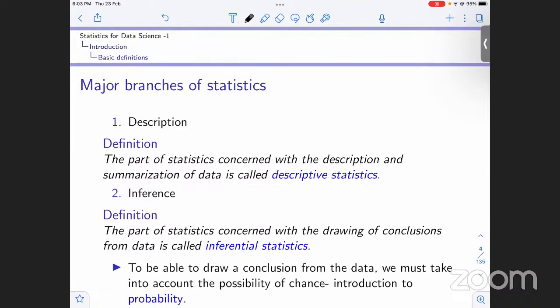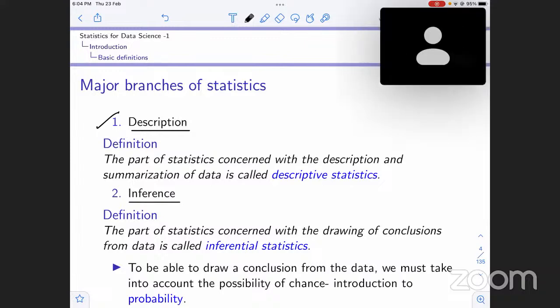So there are basically 2 major branches of statistics. One is called descriptive statistics, another one is inferential statistics. Let's get to the first one, descriptive statistics. Descriptive statistics is the part of statistics concerned with the description and summarization of data. We have data, we describe it, we summarize it: what its most frequently occurring observations are, what the central tendencies are, and all that. Wait a moment, there is a lot of disturbance, I'll mute.